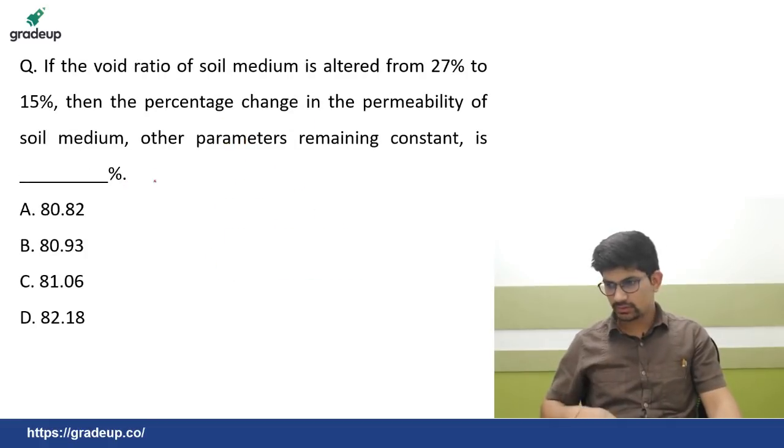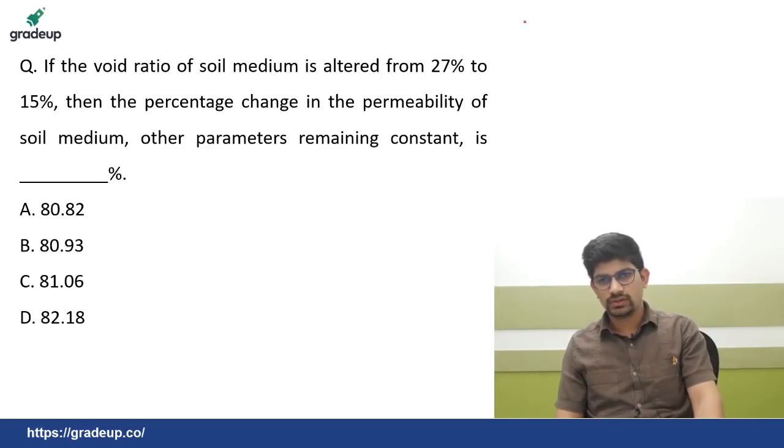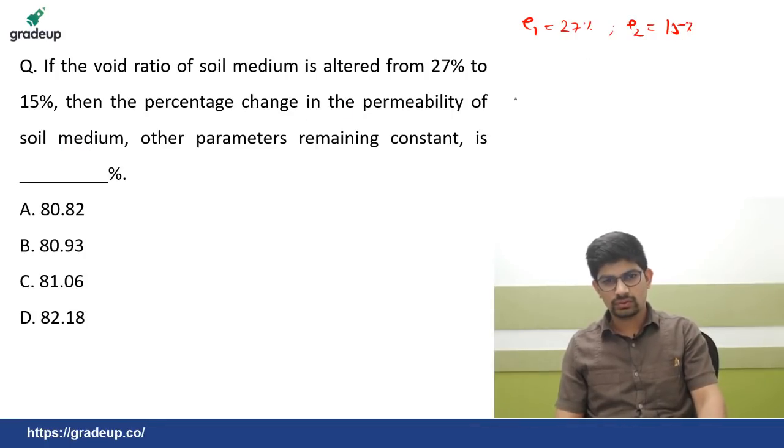Now next question. Now if the void ratio of soil medium is altered from 27%, so e1 was 27% and e2 is 15%. Find the percentage change in the permeability of soil medium. So you are required to find percentage change in permeability. Now here all other parameters are remaining constant.